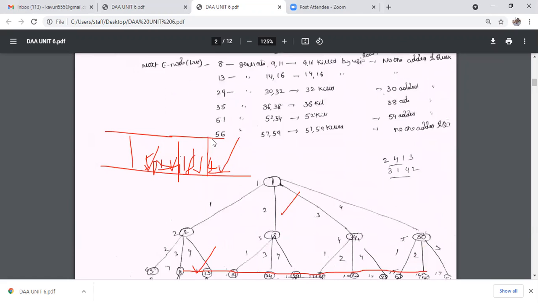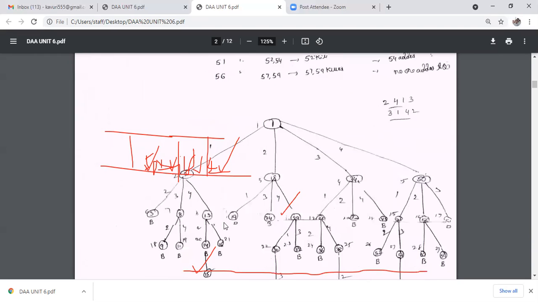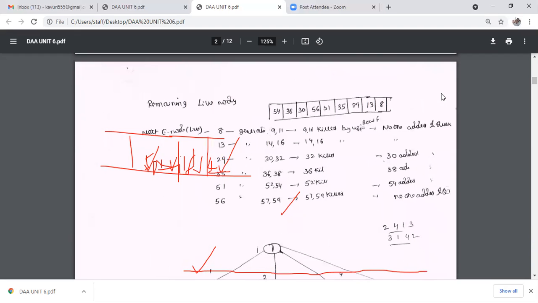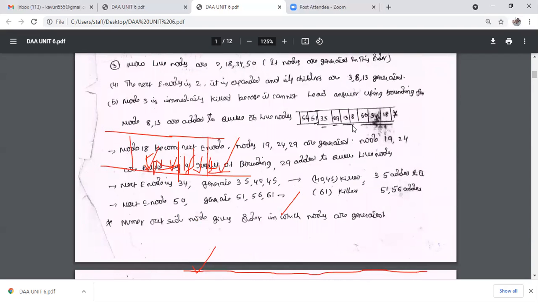The 13th node generated children 14 and 16, but no children are generated. Here the live nodes placed in the queue are 3, 8, 13. The third node is killed, the 8th node is not killed, and the 13th node is killed. The remaining nodes are placed in the queue after 50.